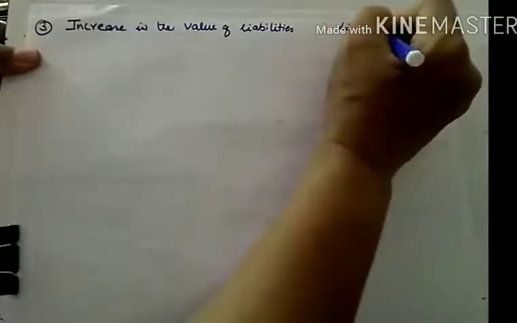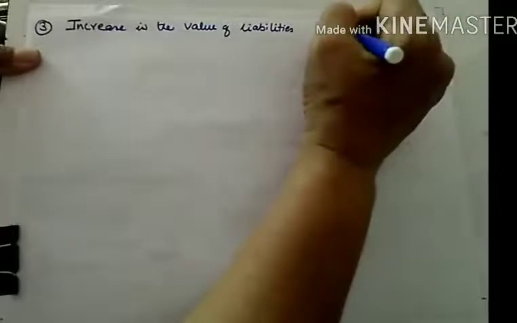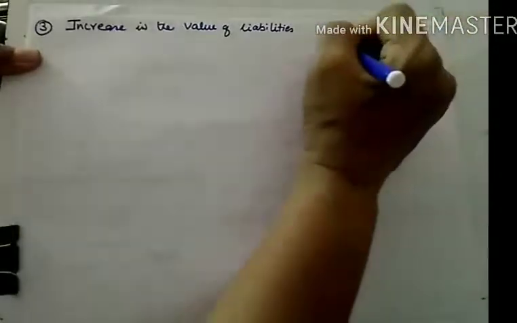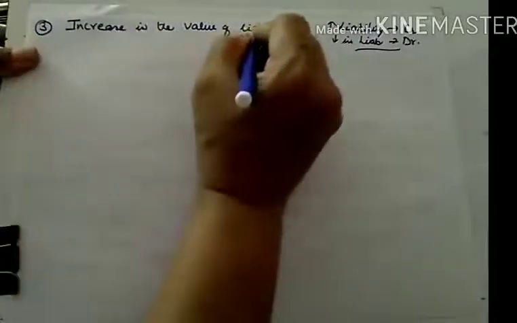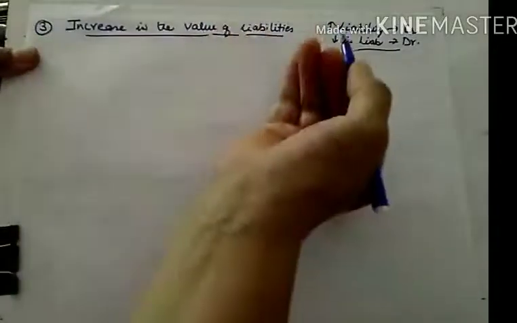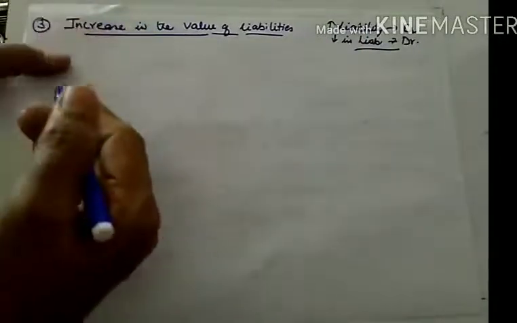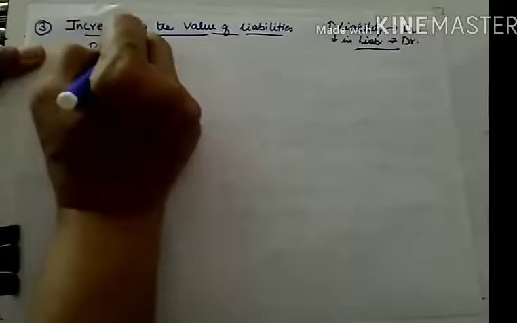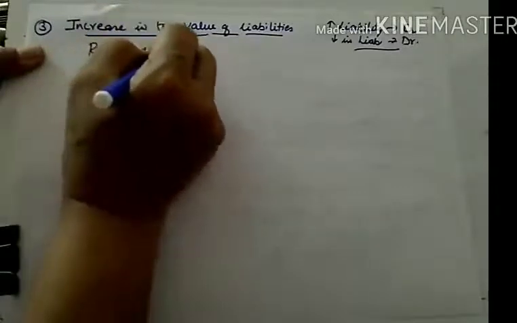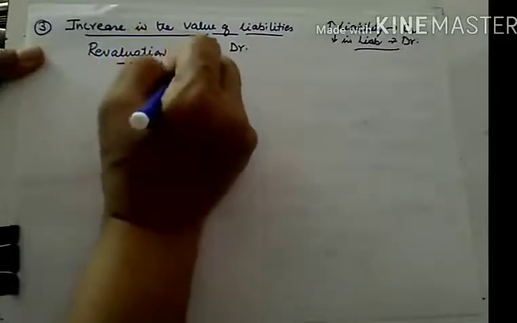So what will happen if liability increases? If liability increases, it means increase in liability is credited and decrease in liability is debited. You know the rule? So if your liability increases, it means now you are liable to pay more. So you have to make more payments, and for more payments, it's a loss for us. So we'll give debit to revaluation account. So revaluation account will be debited to liability account.